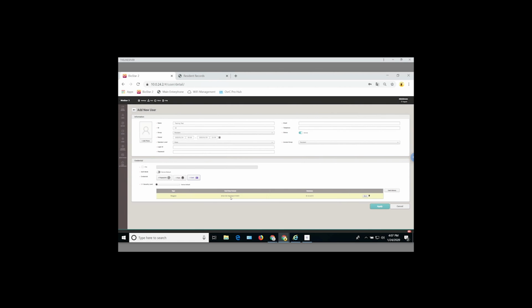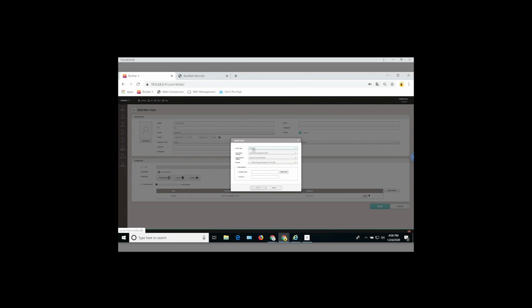The reason why we do this is so we can track if they let them in via the call box or if it was actually the resident swiping in that activated the door. So that's a good function for us to be able to track as far as who let who in when.